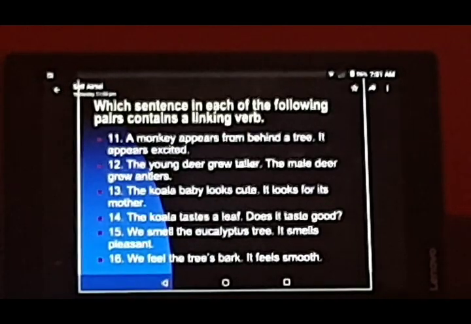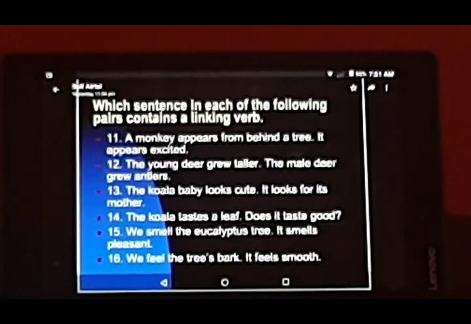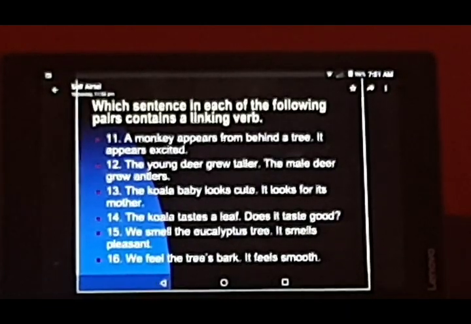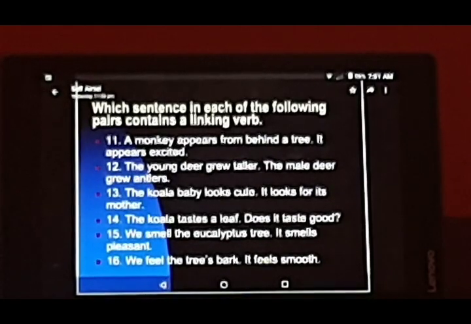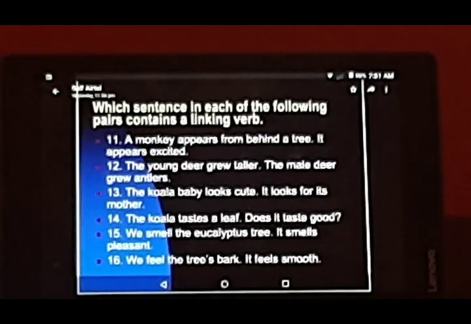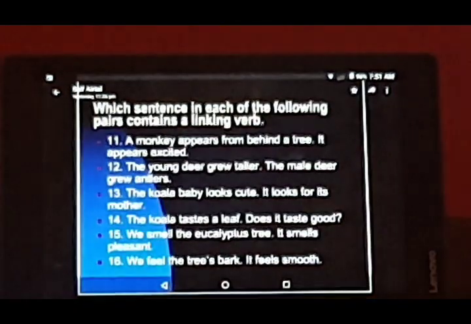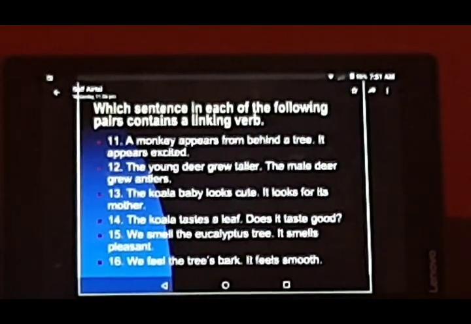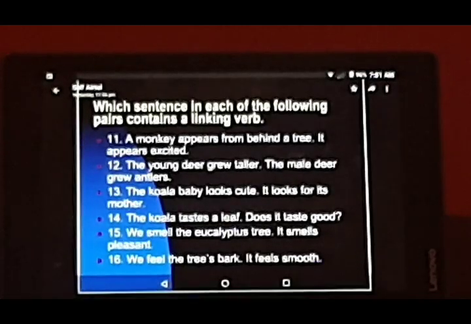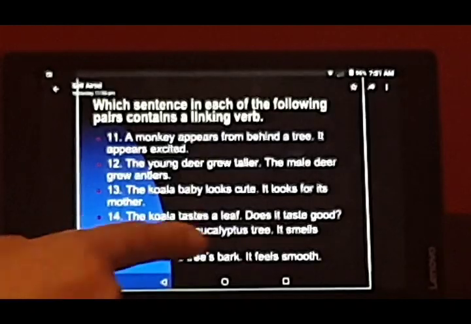The koala tastes a leaf. It is the action word. Does it taste good? So it is the linking verb here. We smell the eucalyptus tree. It smells pleasant. In the first part it is the action and in the second it is the being. We feel the tree's bark. It feels smooth. So in the first one it is the action and in the second part feels is the being word.